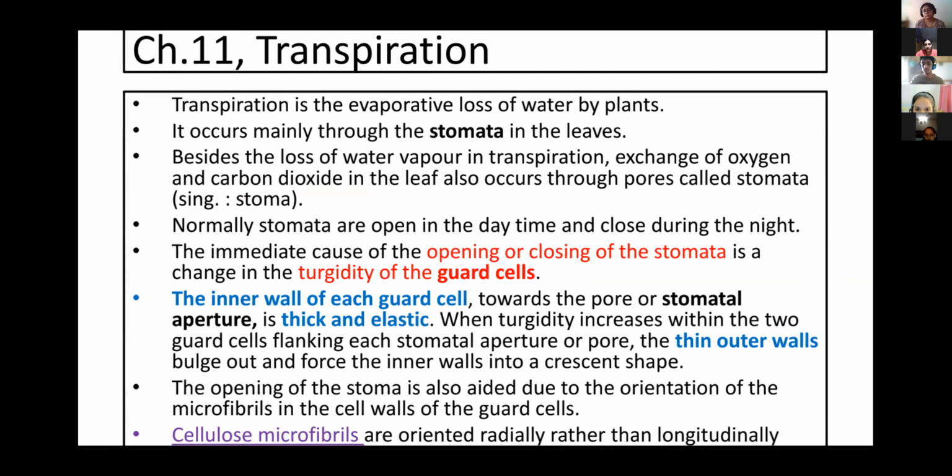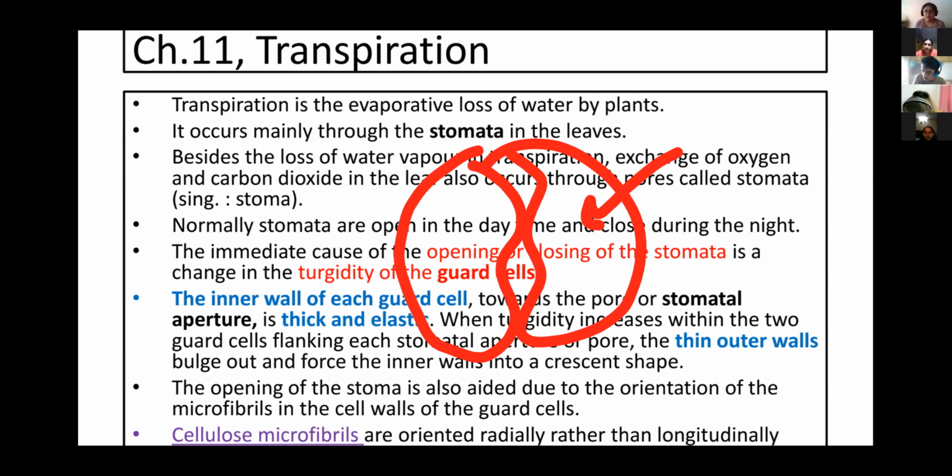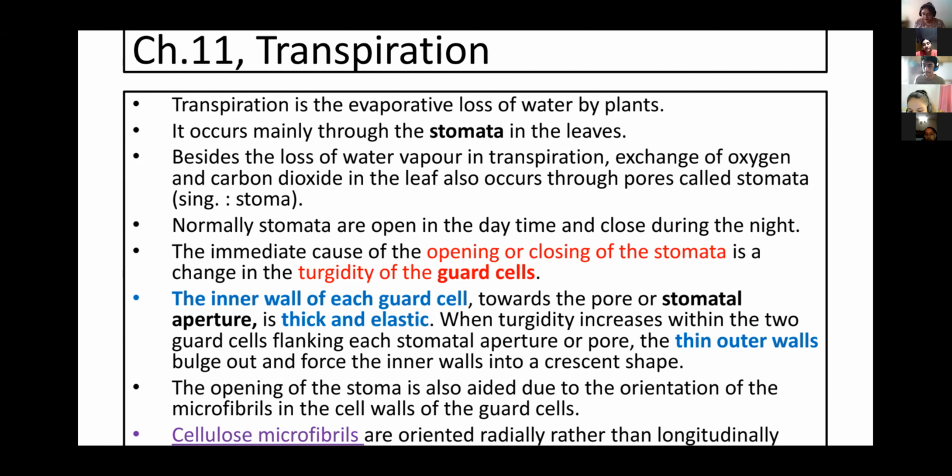Transpiration, that main function over here, that's the loss of water through the stomata. Main function, that's the transpiration. And second is what? Exchange of gases, O2 and CO2, right? CO2 enters and O2 is removed. Remember, suppose this is the stomata, right? So CO2 enters and O2 is removed outside through the stomatal pore. Singular we call stoma, plural we call stomata.